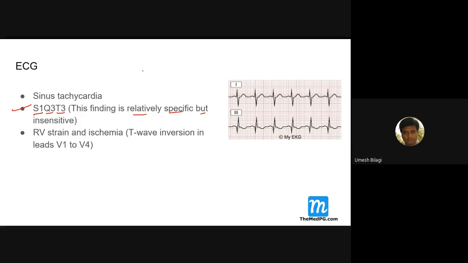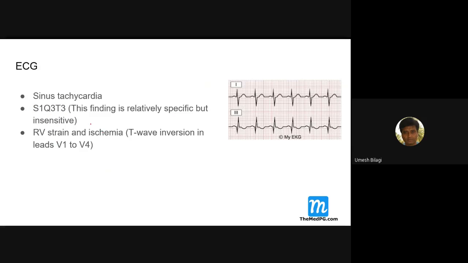Usually, a test which is more specific is less sensitive. It is a law of nature; most tests will go like that. It's not always, but usual. Similarly, this ECG finding is good in specificity but less sensitive.